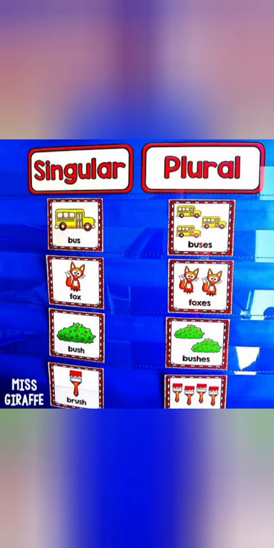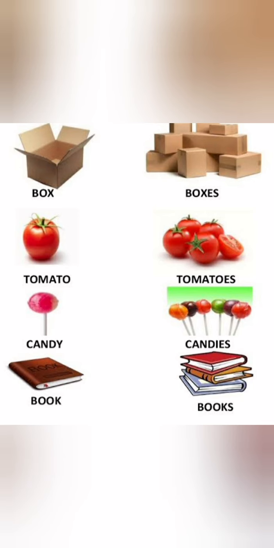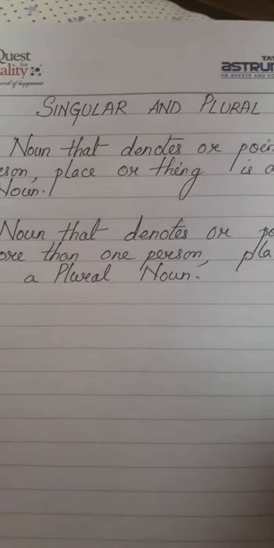Children, open your book and take out chapter 5, that is singular and plural. Now, what are singular and plural nouns?